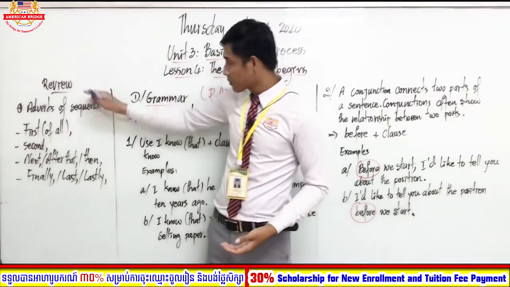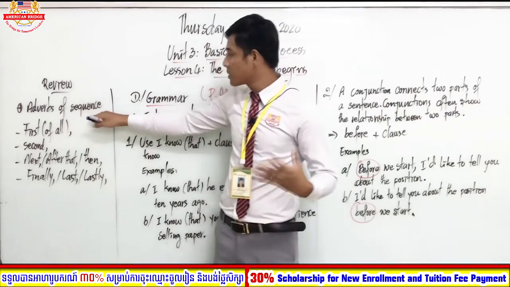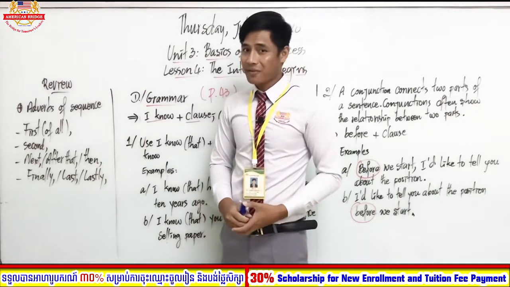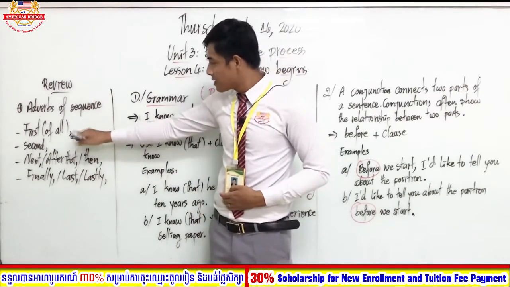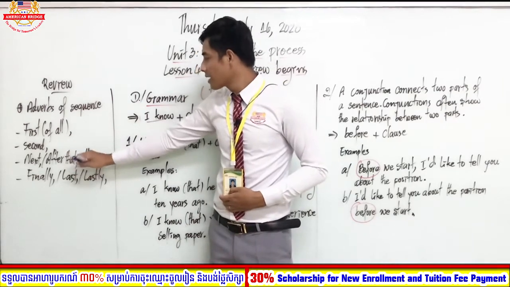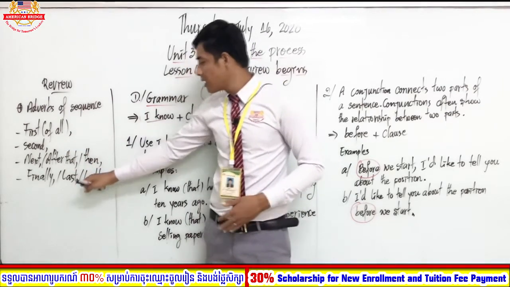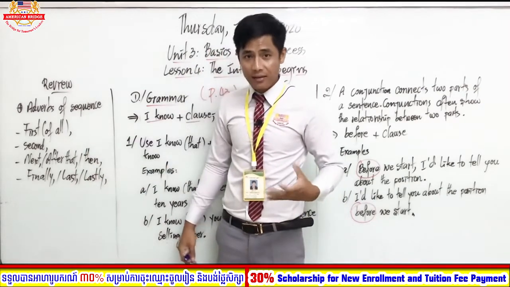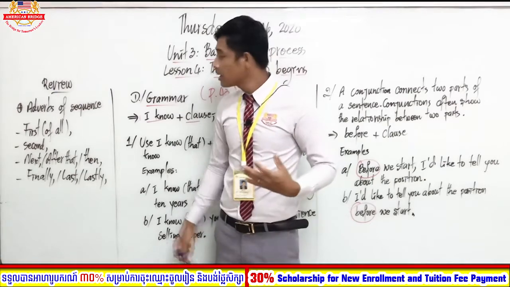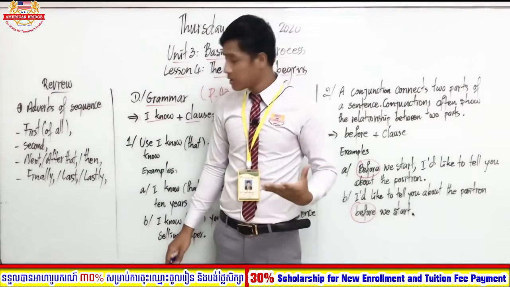Students, look at here, adverbs of sequence. You know already about adverbs of sequence, used to state the ideas in order, right? As you can see, first, second, next, after that, then, finally, lastly. So first we mention the first action. Second, we mention the second action.